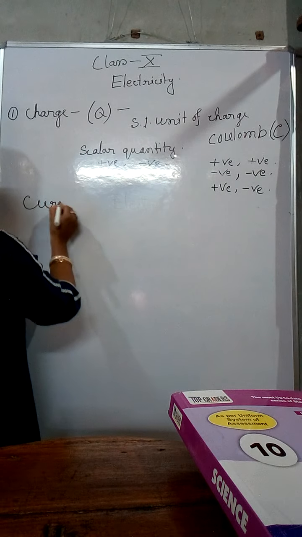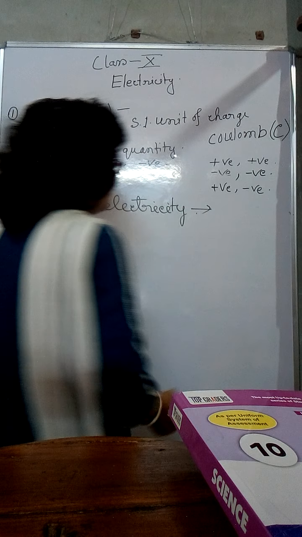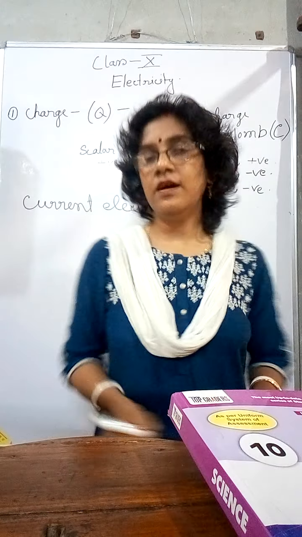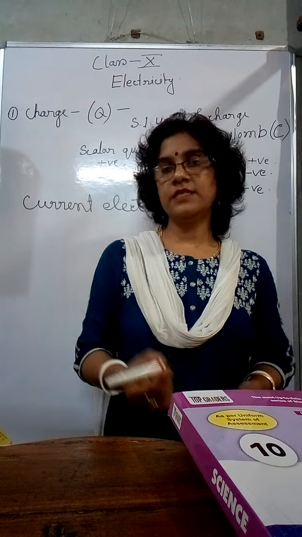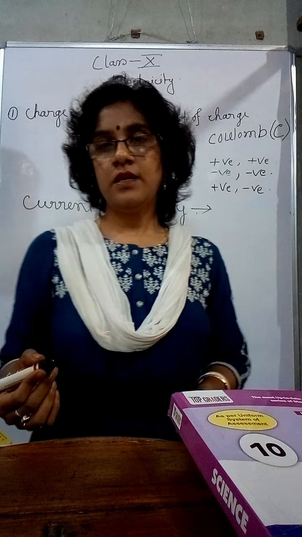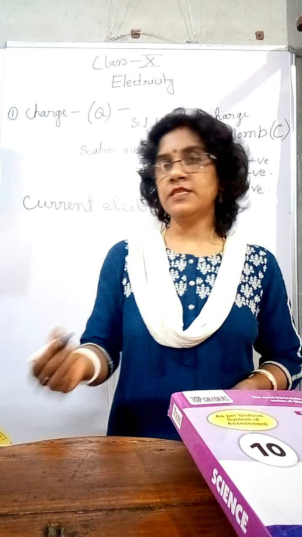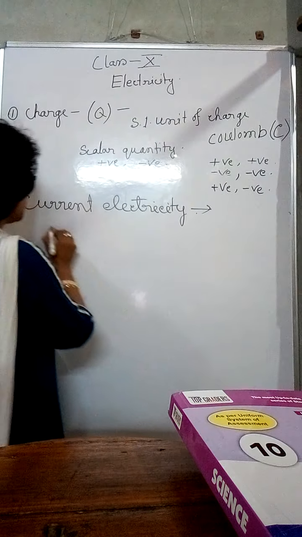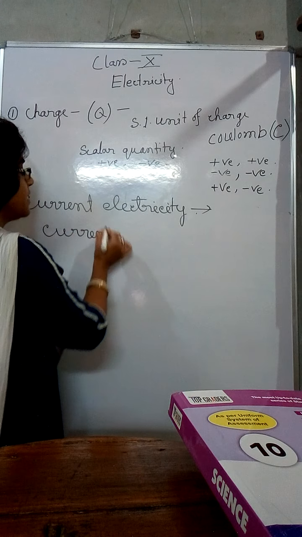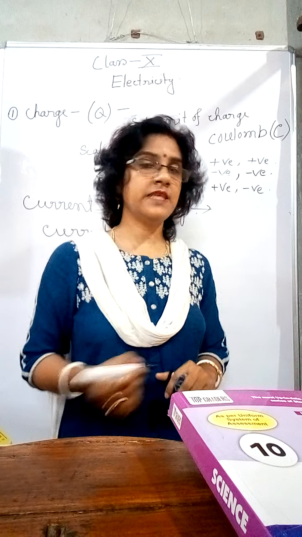Current electricity. In current electricity, the charges are in motion. The motion of the charge gives us the current. So what is current? Current, its symbol is I. Current is the flow of charge in 1 second.